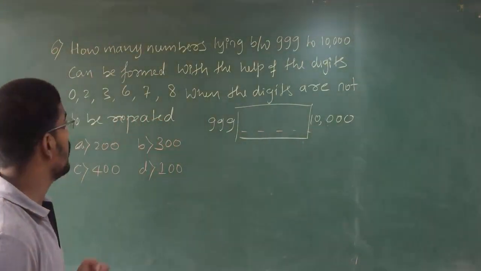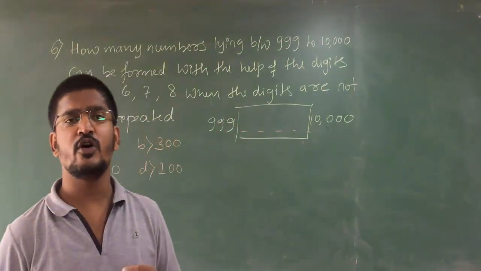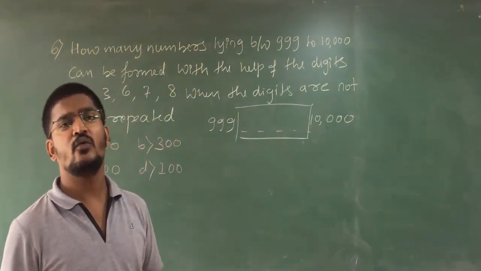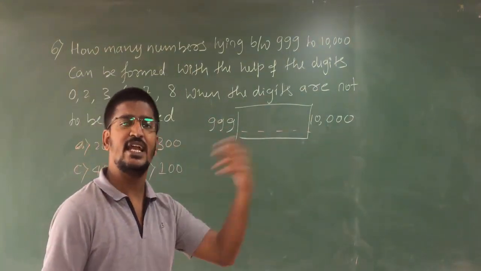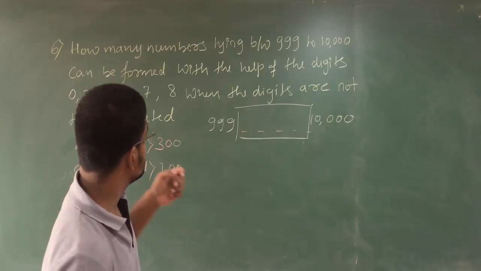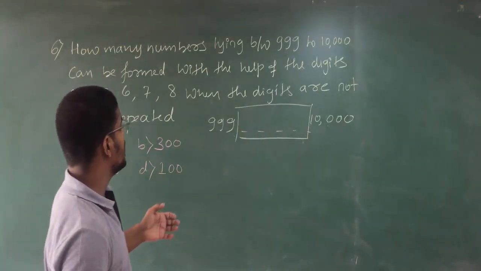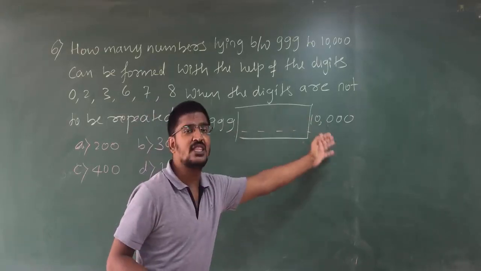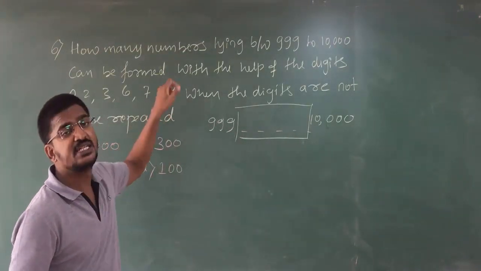Like this we have already solved one problem, problem number 4. In problem number 4 we solved a 9-digit number using 10 digits. This is also the same kind of problem. They are asking for numbers between 999 and 10,000 where digits are not repeated, and they have given 6 digits.